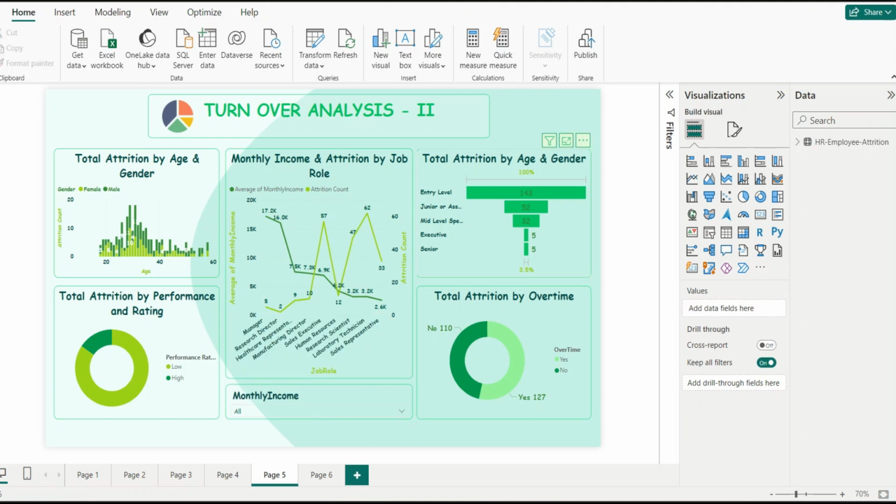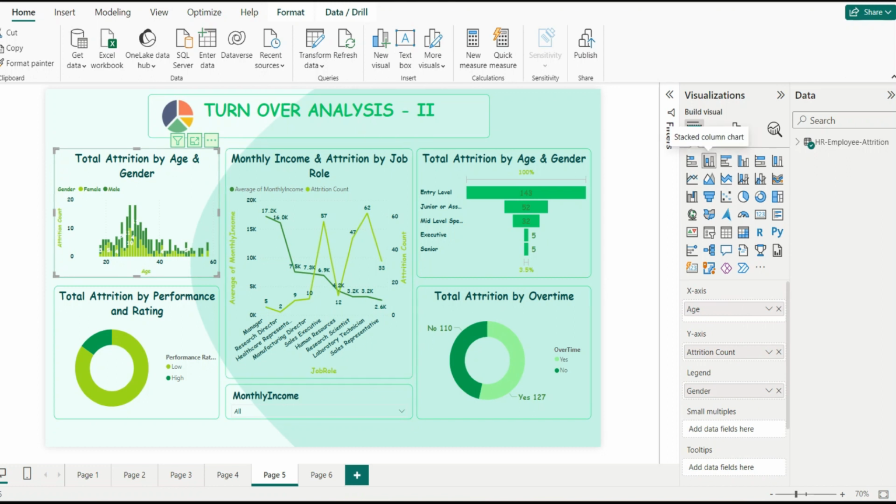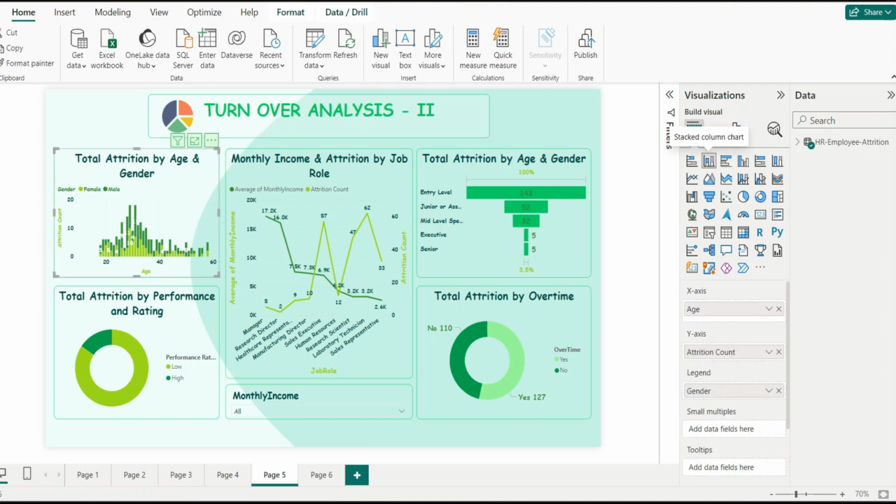Next, I have used this funnel builder visual tool which explains the total attrition by age and gender. Now you must be wondering that the first builder visual tool I have used, the stacked column chart, is explaining the same thing, total attrition by age and gender. But let me explain that the first stacked column chart is only explaining the total attrition by age and gender.